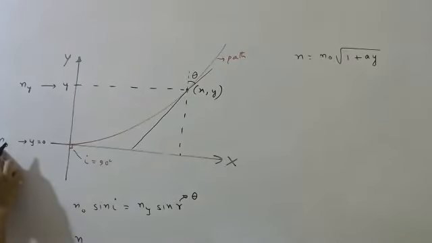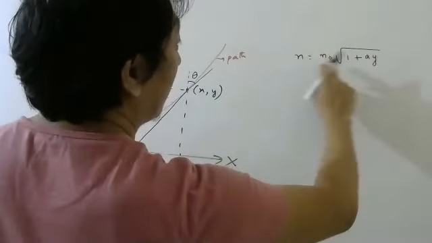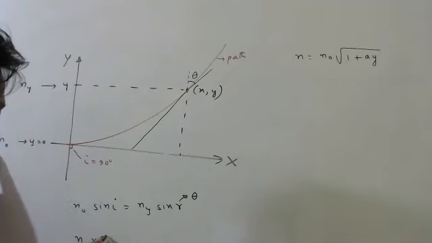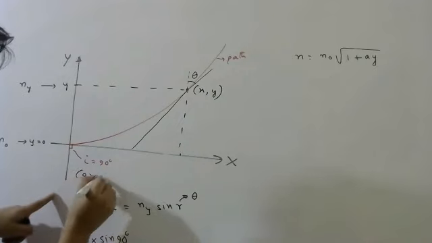So n naught means the value of refractive index when y is 0. Put y 0, you will get n naught. So that is n naught only. Sine i is sine 90, grazing incidence. This is called grazing incidence.